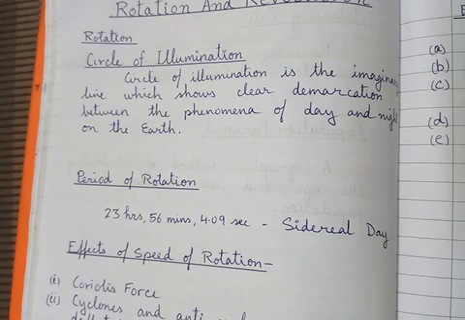But how are they hanging there? They are held by each other's gravitational force. The earth and the other planets revolve around the sun, and they are held in the universe by the gravitational force of the sun.